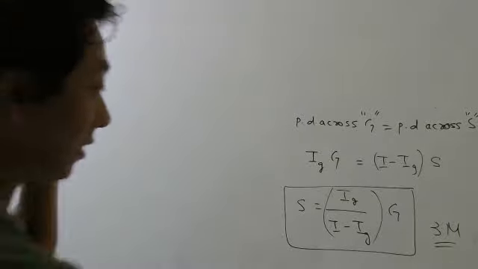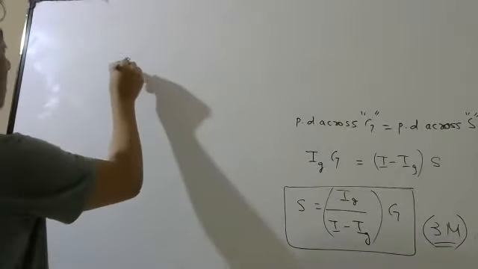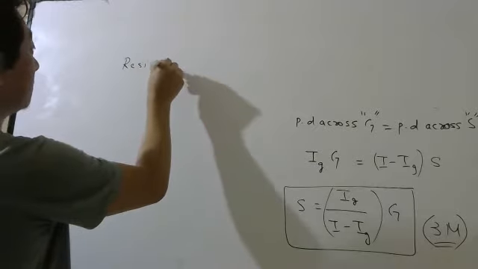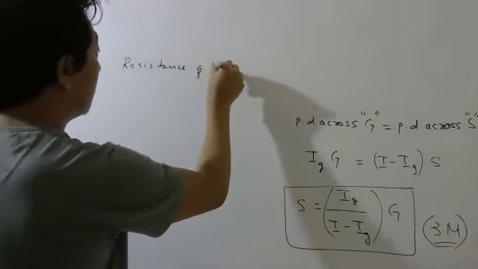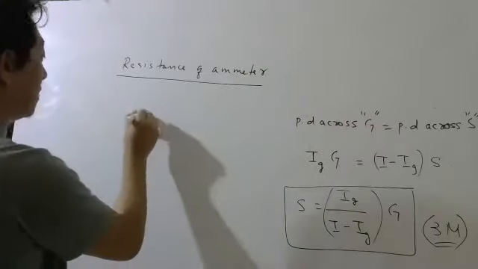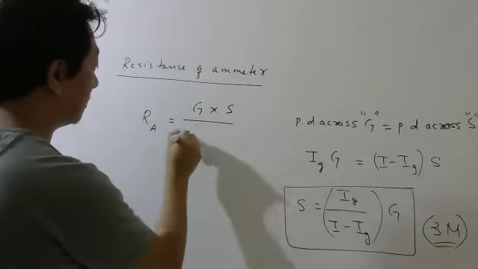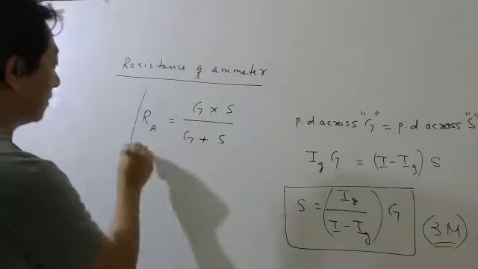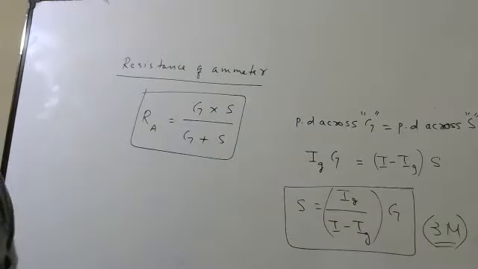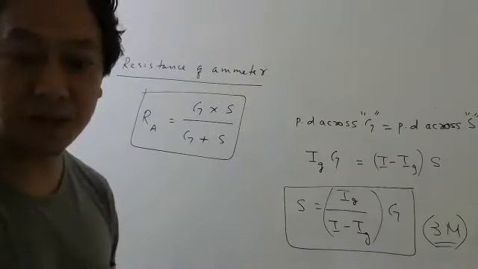Now let us calculate the equivalent resistance of the ammeter. This is simple. The resistance of the ammeter will be G into S divided by G plus S. Why, sir? Because they are in parallel: R1 R2 by R1 plus R2.